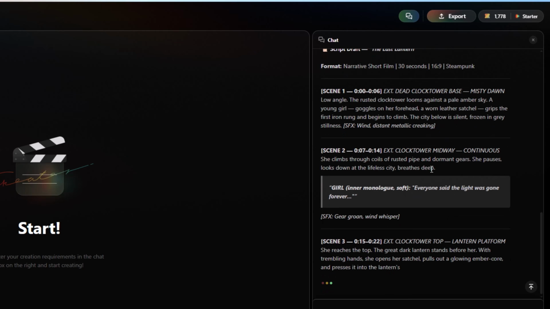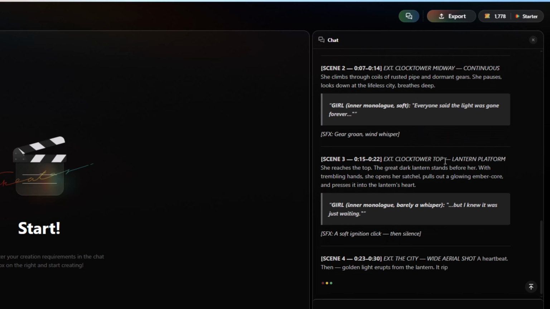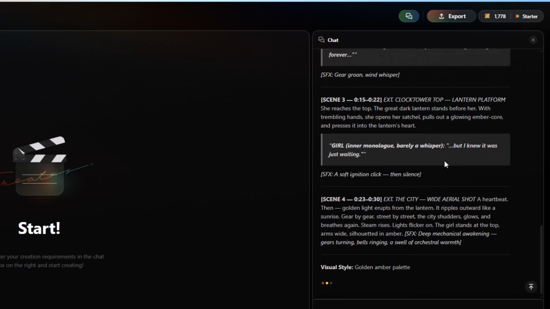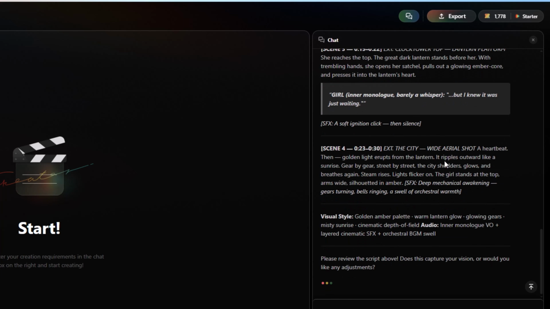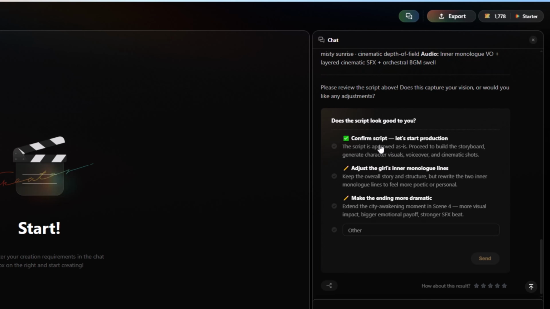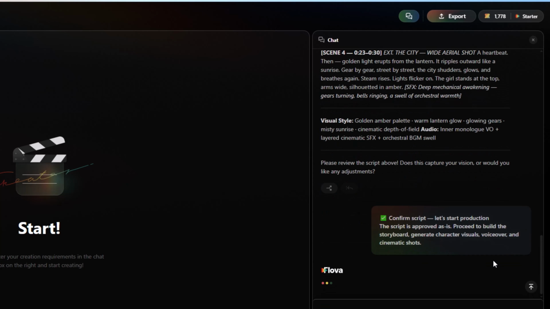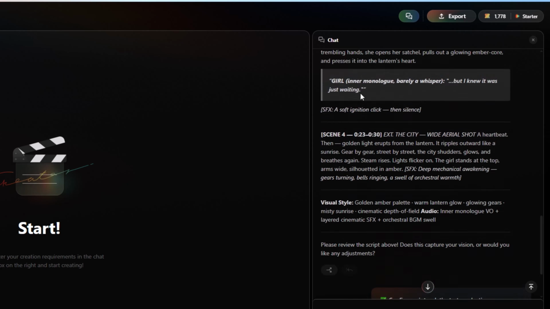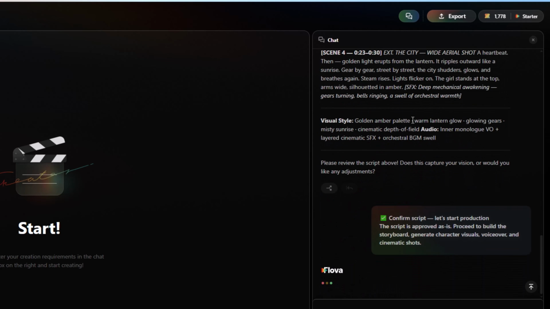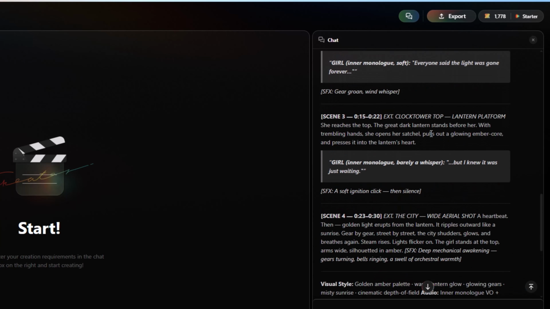So now it's just generating the full scenes of your video, and then it can ask some more questions. You can see it asked again: confirm the script or adjust the script. So you can say confirm. If you want to adjust your script, you can also adjust. So I just say confirm and click on send. So now our script has been confirmed. Here you can see, read out your script, and if you want to make changes on your script, you can also do that.